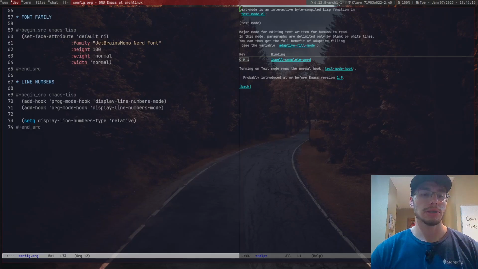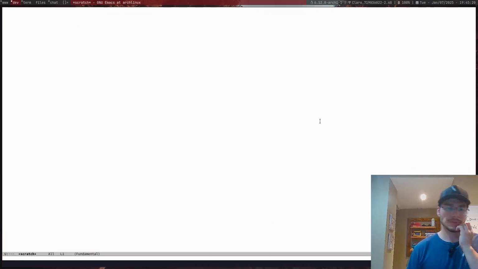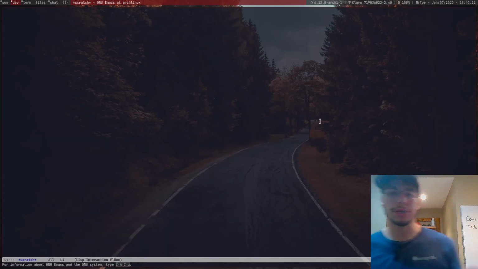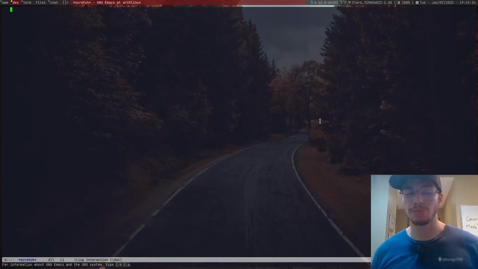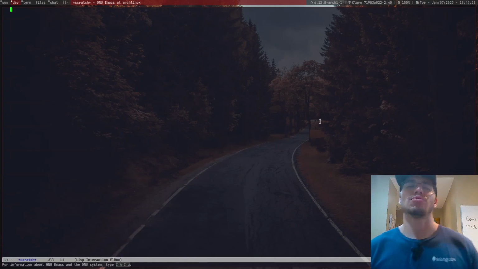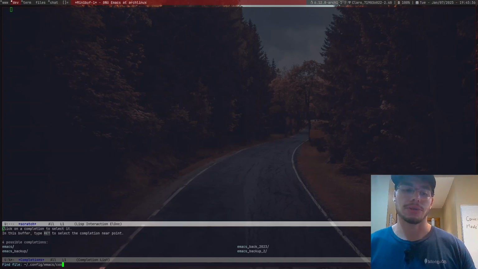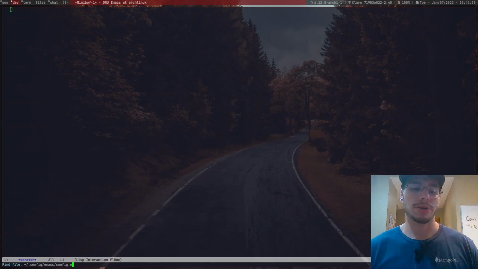No. I think I should probably just restart Emacs. Because now, once I do this, I'm in the scratch buffer. I don't even have my splash screen that I had before. Perfect. Now what I can do is just go to the Emacs config, and I'll go to config.org.